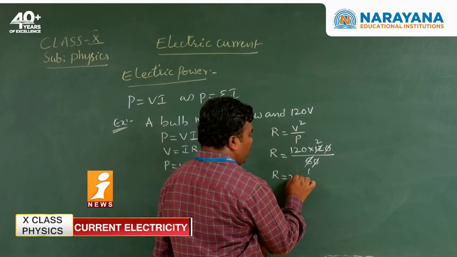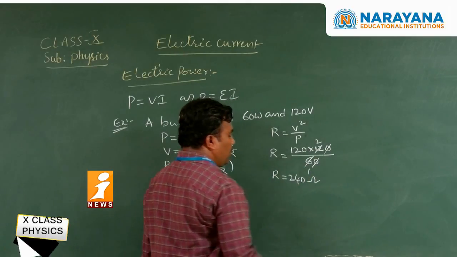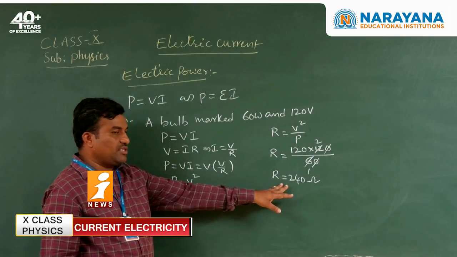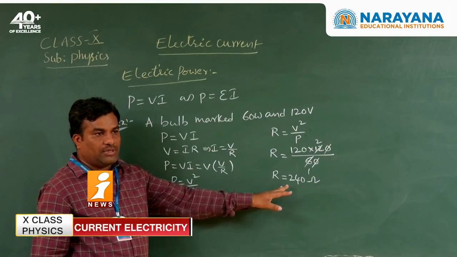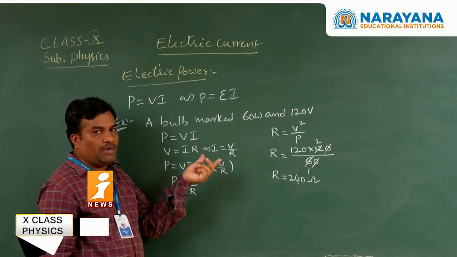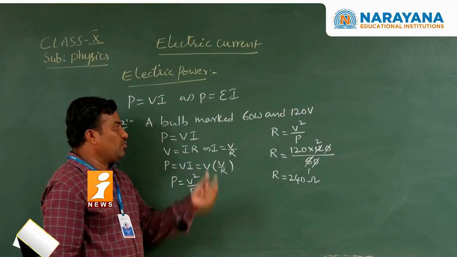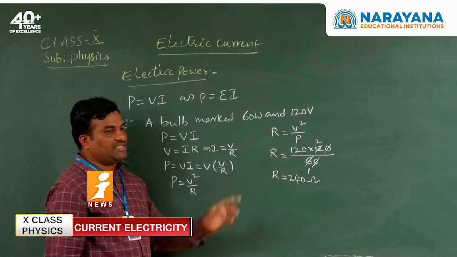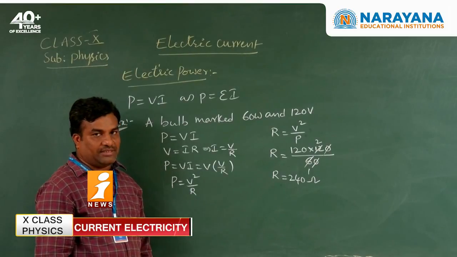Finally R is equal to 240 ohms. The bulb resistance is 240 ohms, the resistance through which current passes in the 60 watt bulb across the 120 volt battery or source.